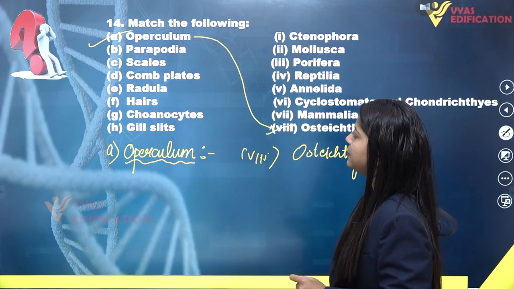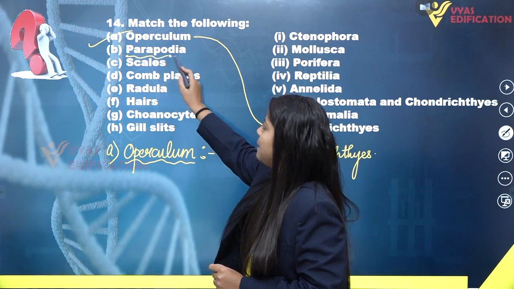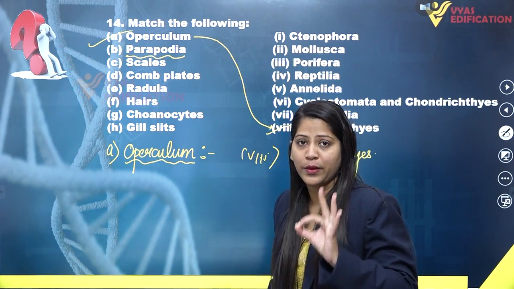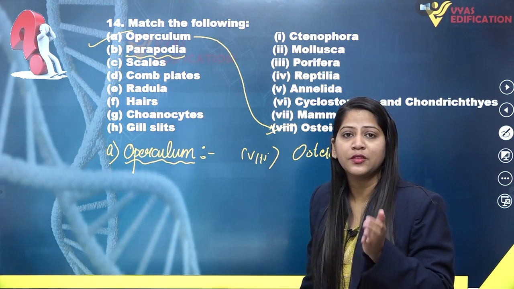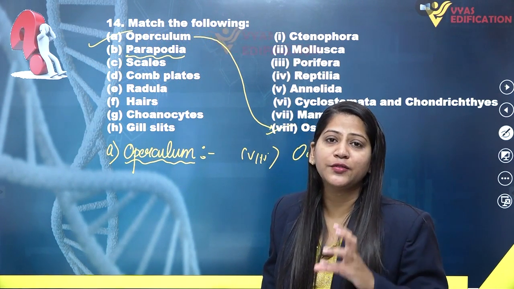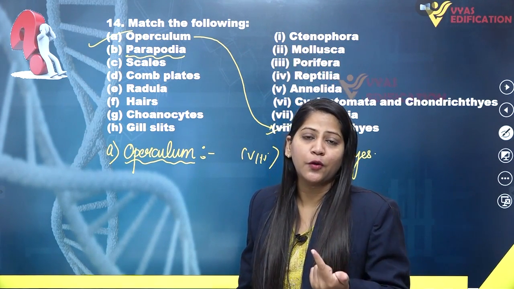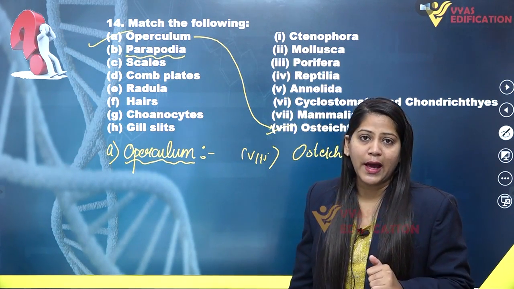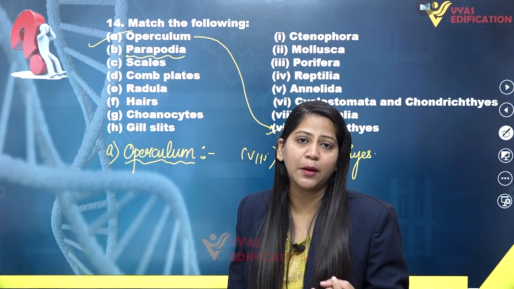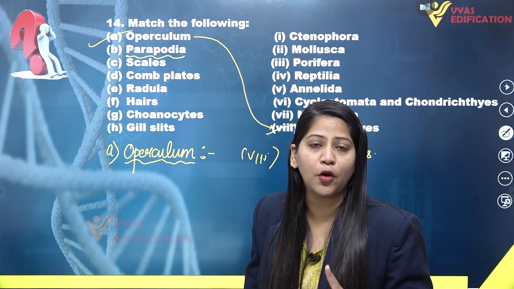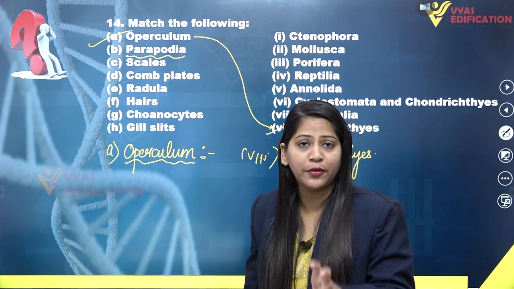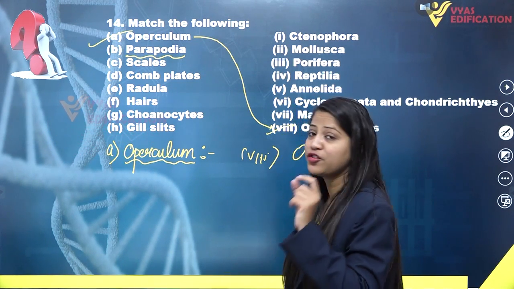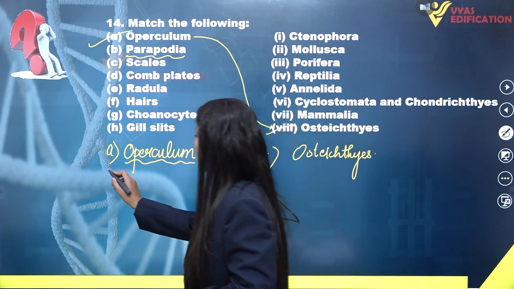The next option we have is B, Parapodia. Now what is Parapodia? Parapodia are the lateral appendages in annelids. Annelida is a phylum in the animal kingdom just after Aschelminthes. In that phylum, organisms like earthworm, leeches and Nereis are included. The aquatic worms in phylum Annelida have lateral appendages known as parapodia, which help them in swimming.